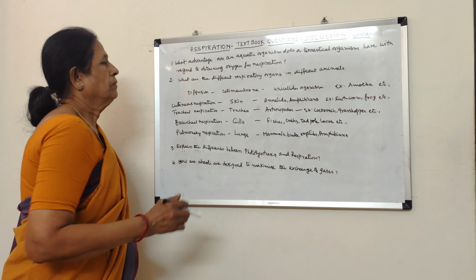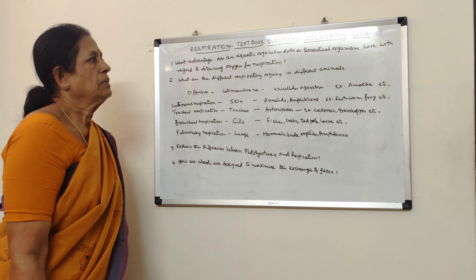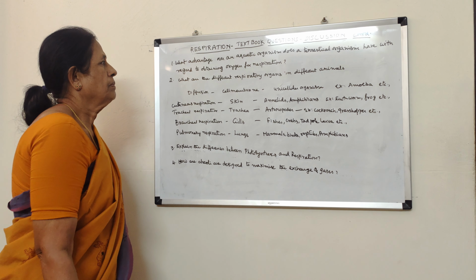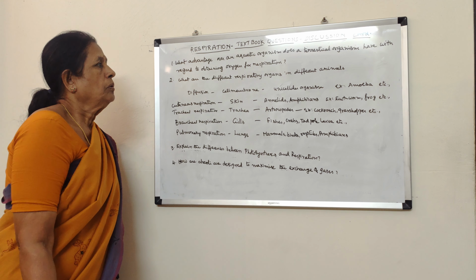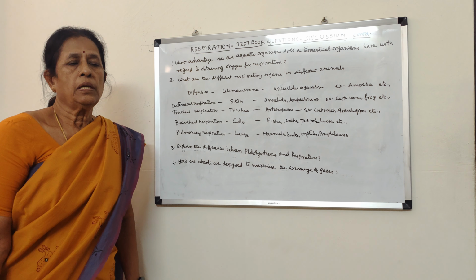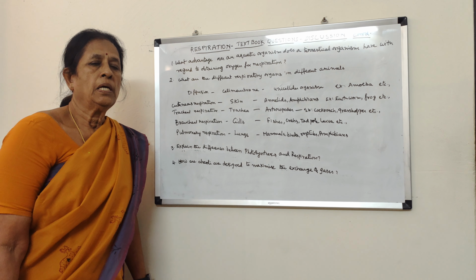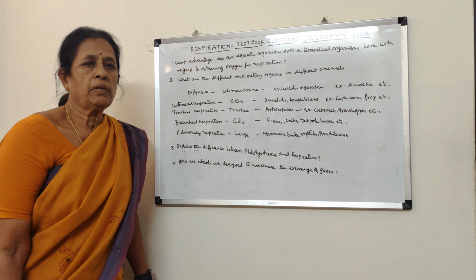So what are the remaining important questions? What advantage over an aquatic organism does a terrestrial organism have with regard to obtaining oxygen for respiration? All living organisms respire. They take in oxygen and give out carbon dioxide. Aquatic organisms live in water.